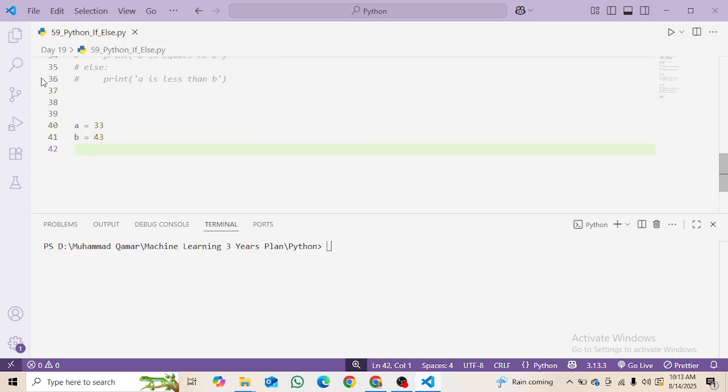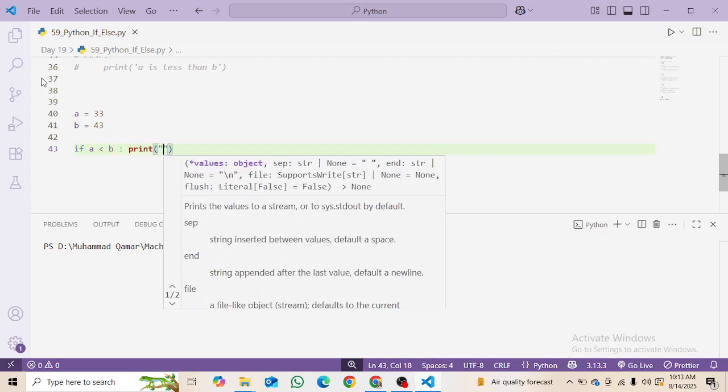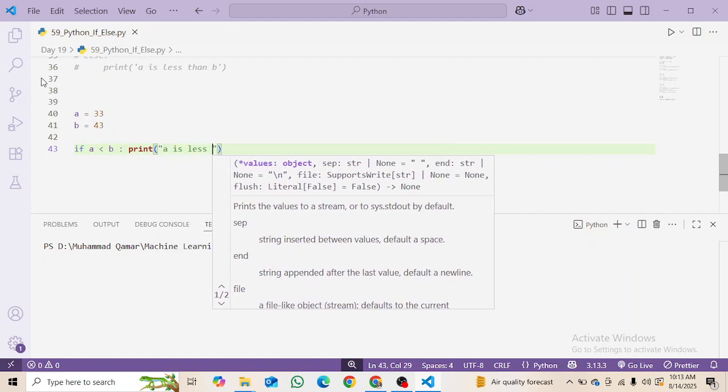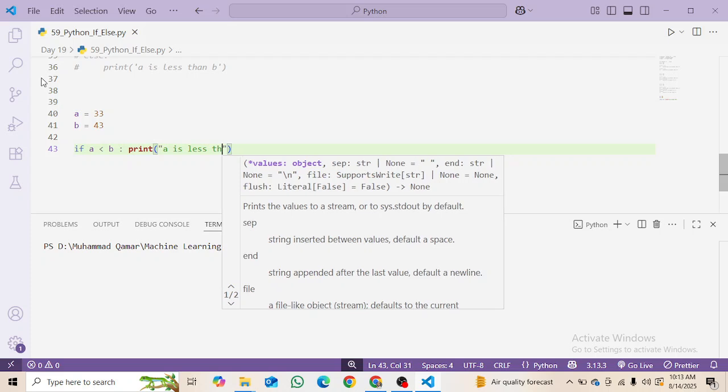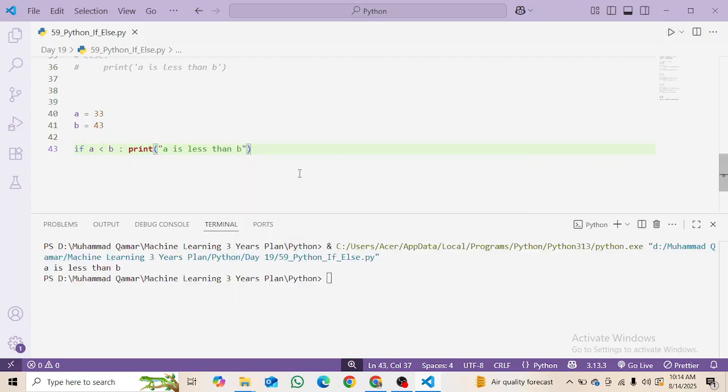I am going to make just one condition, in one line only. If a is less than b, then print a is less than b, and it will execute. It will not give us any error.